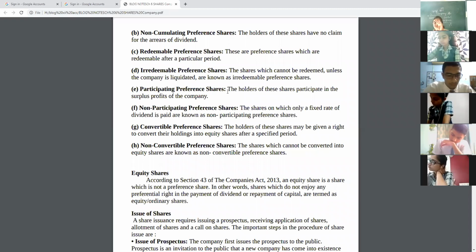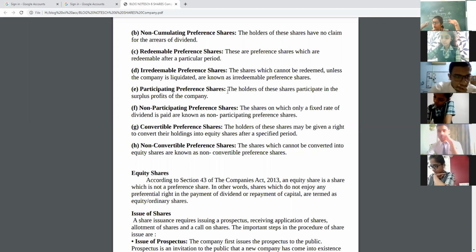These are the hidden terms and conditions. Always prefer cumulative preference shares, redeemable preference shares, participating preference shares. And non-participating means they will give only the fixed amount and the remaining surplus they will not share.